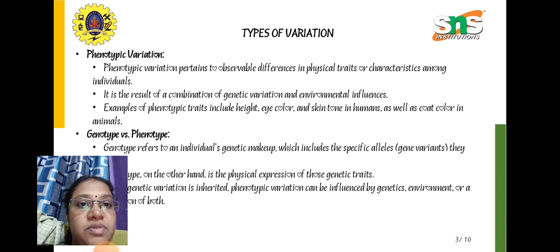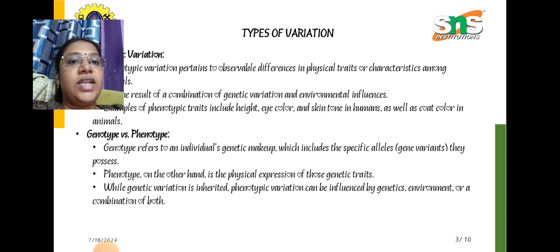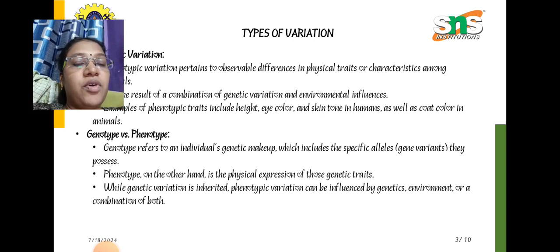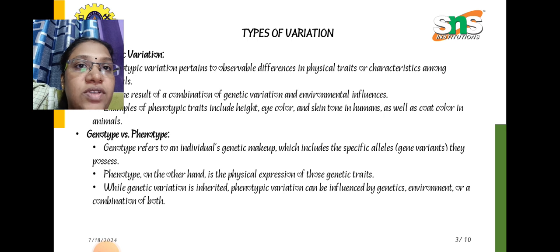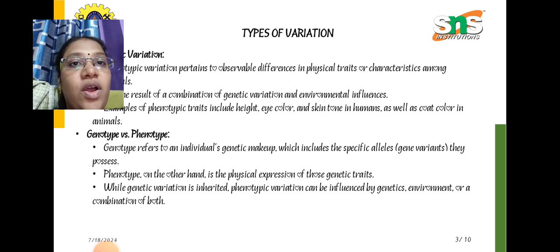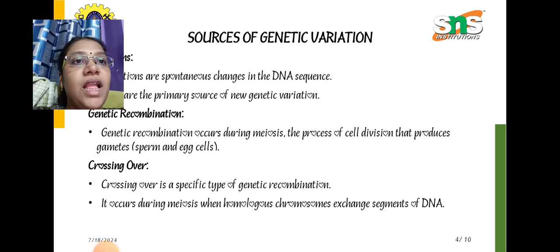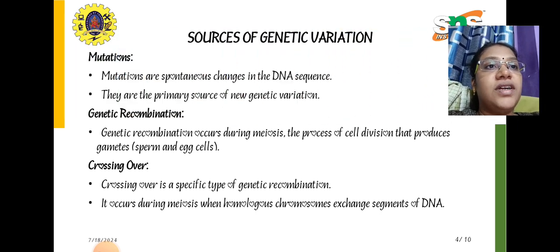Genotype versus phenotype: genotype refers to an individual's genetic makeup, which includes the specific alleles, and phenotype, on the other hand, is the physical expression of those genetic traits. While genetic variation is inherited, phenotypic variation can be influenced by genetics, environment, or a combination of both. And what are all the sources of these genetic variations? So where will this variation of the genes take place?